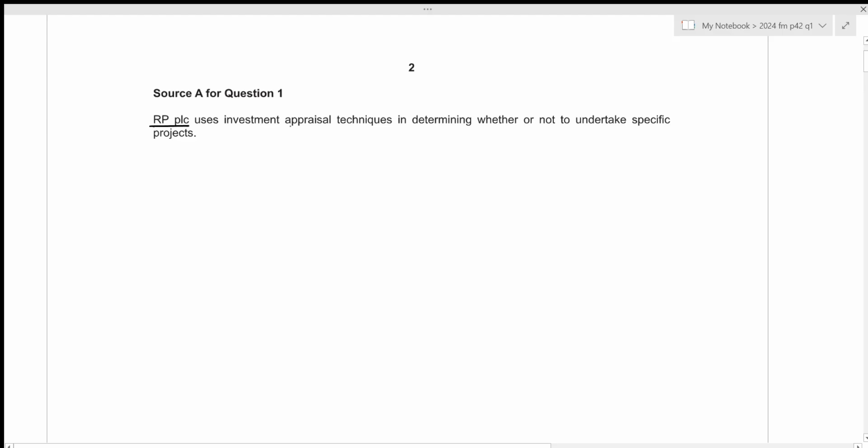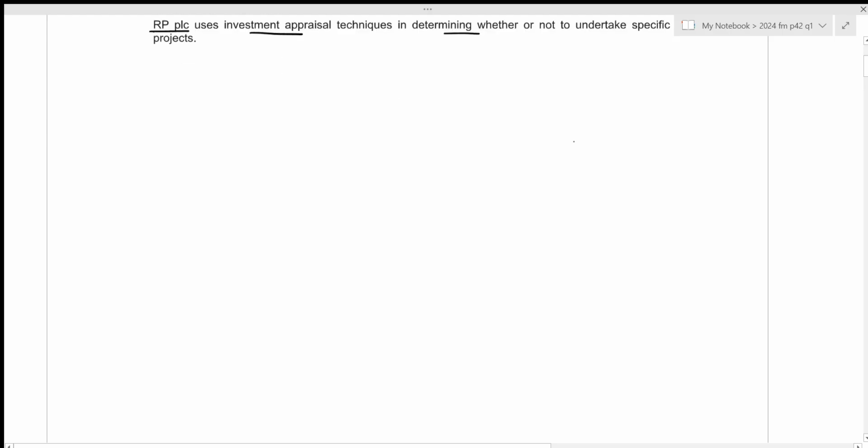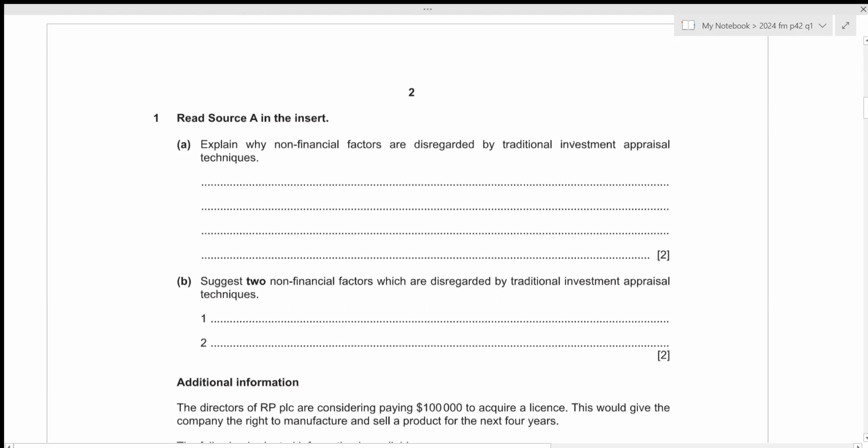RPPLC uses investment appraisal techniques in determining whether or not to undertake specific projects. Let's take a look at our first question. We need to explain why non-financial factors are disregarded by traditional investment appraisal techniques. This is because non-financial factors are subjective. We cannot accurately determine their cash flow into the business, which makes it difficult to quantify, which is why these non-financial factors are disregarded by traditional investment appraisal techniques.